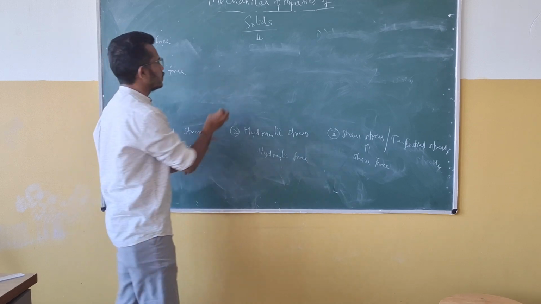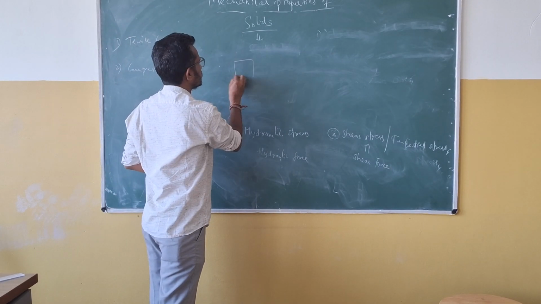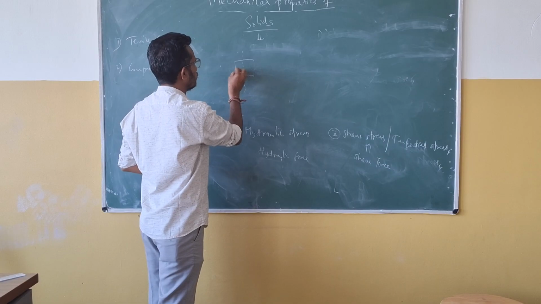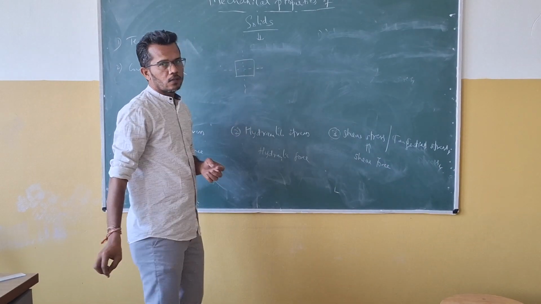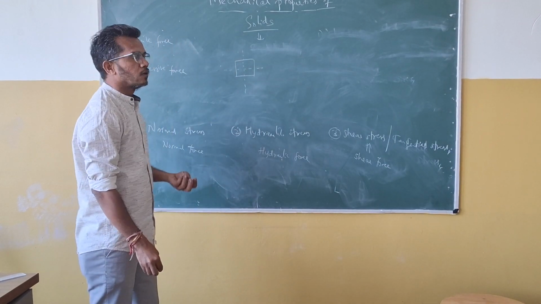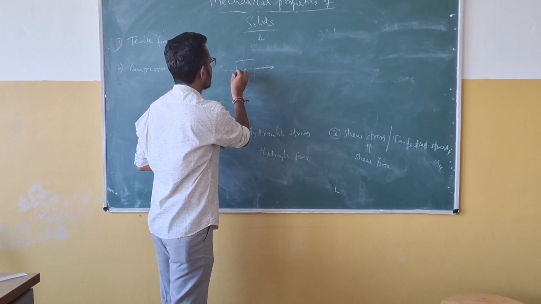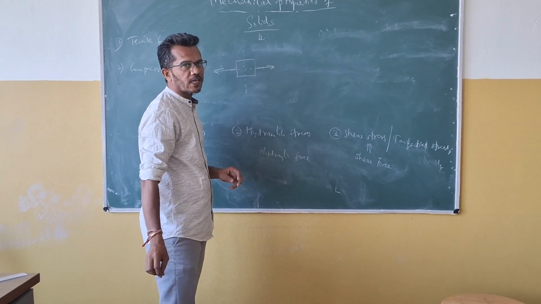Take the tensile force. See, there is an object, and it has two principal axes, one vertical axis and another horizontal axis. Tensile force is nothing but two opposing forces which are acting on the object.